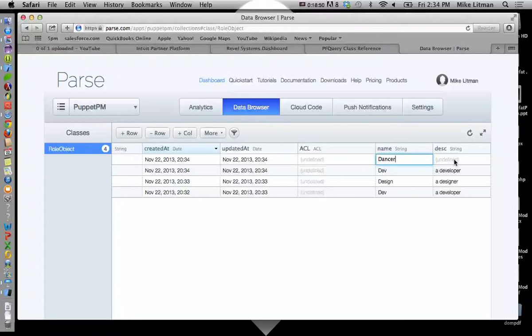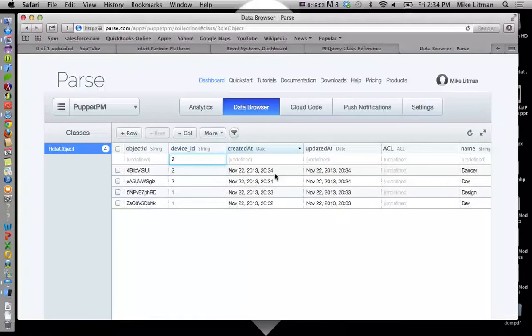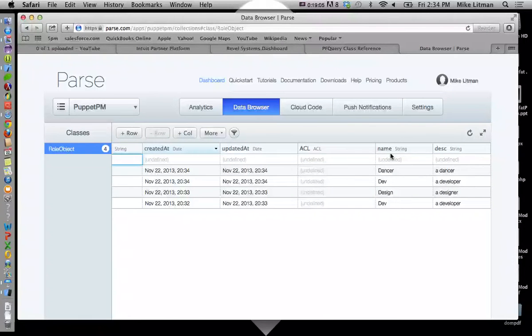Simon has dancers on the payroll. What kind of dancers? All right, so then we're going to add another row for device ID 2. And let's see, what else does Simon have? I don't want to type that.